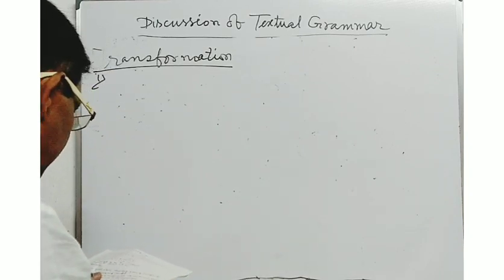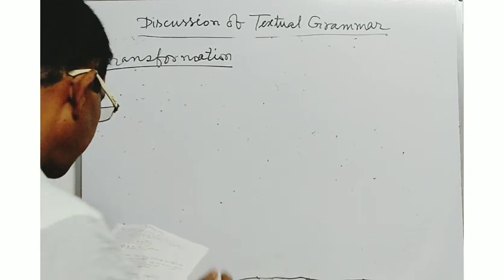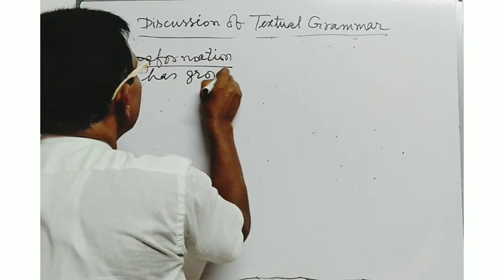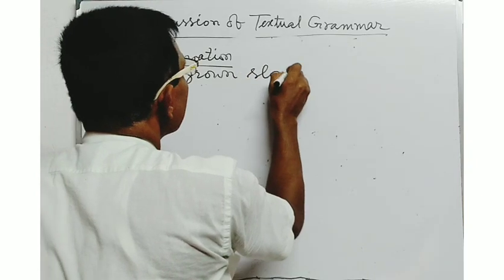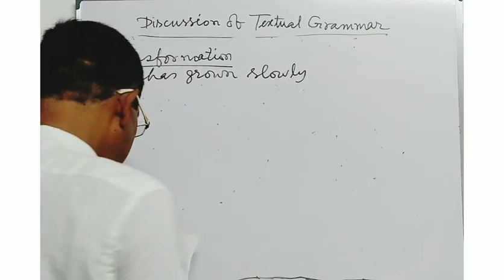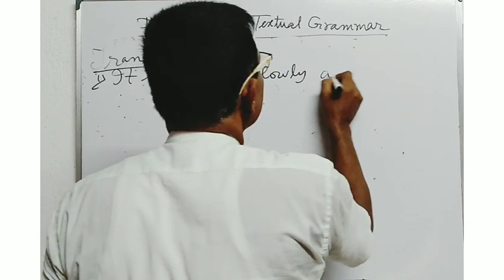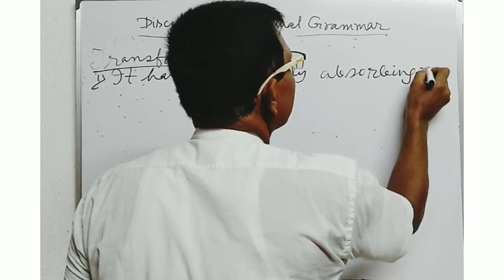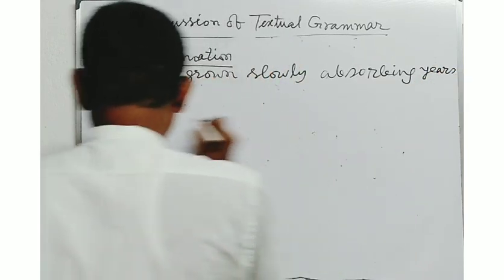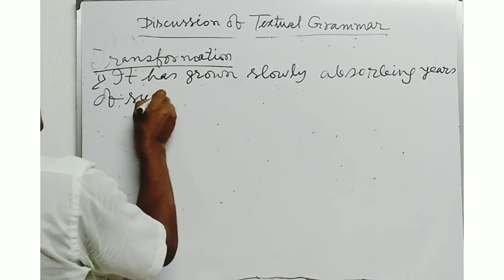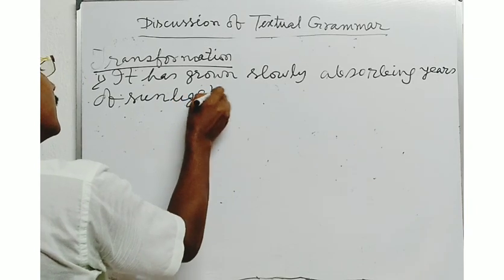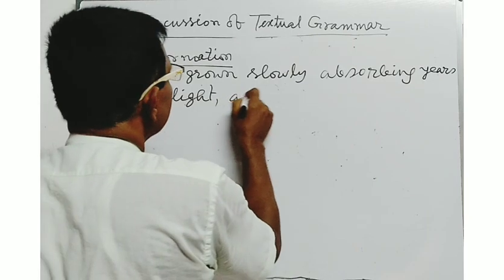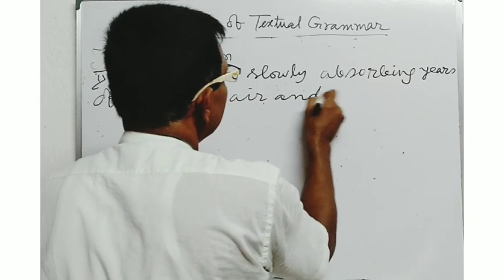It has grown slowly, absorbing years of sunlight, air and water.